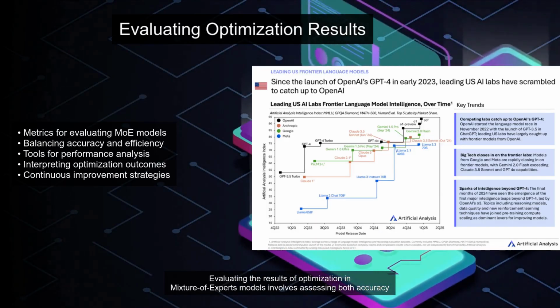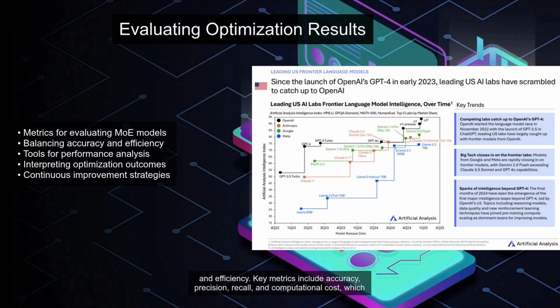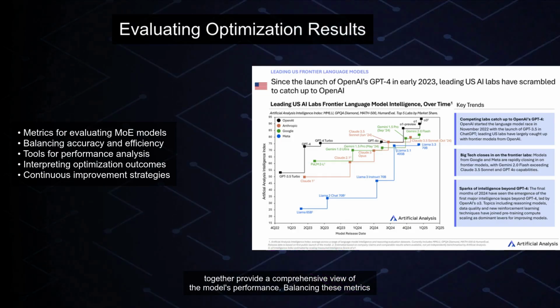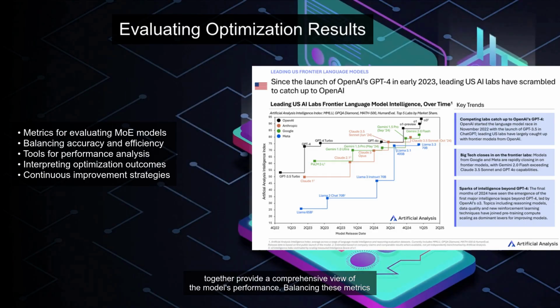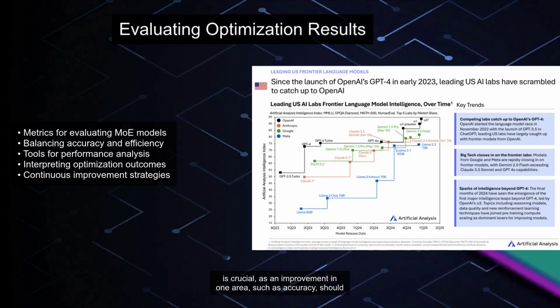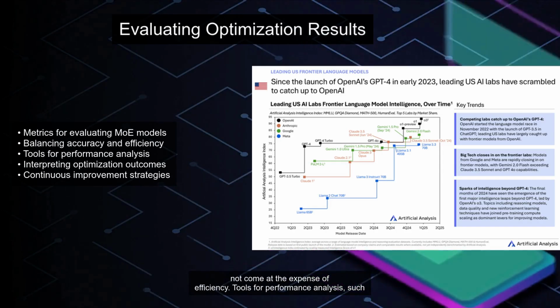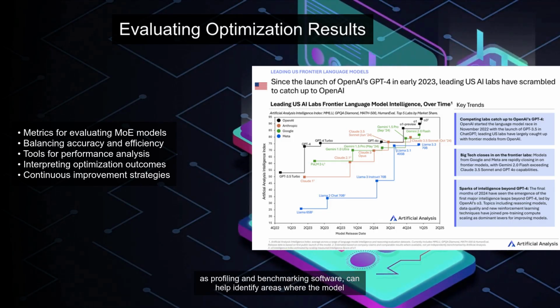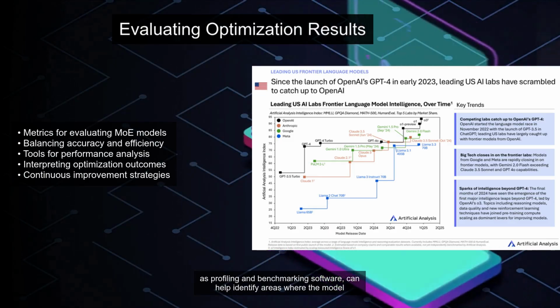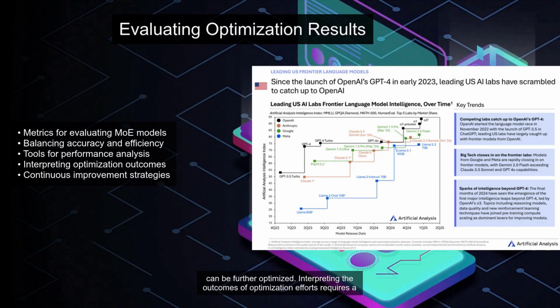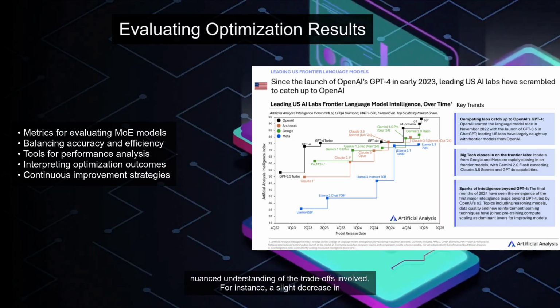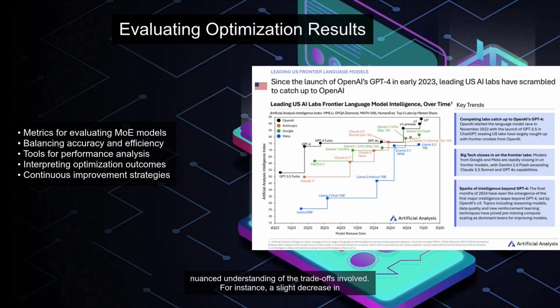Evaluating the results of optimization in mixture of experts models involves assessing both accuracy and efficiency. Key metrics include accuracy, precision, recall, and computational cost, which together provide a comprehensive view of the model's performance. Balancing these metrics is crucial, as an improvement in one area, such as accuracy, should not come at the expense of efficiency. Tools for performance analysis, such as profiling and benchmarking software, can help identify areas where the model can be further optimized. Interpreting the outcomes of optimization efforts requires a nuanced understanding of the trade-offs involved. For instance, a slight decrease in accuracy may be acceptable if it results in a substantial reduction in computational cost.